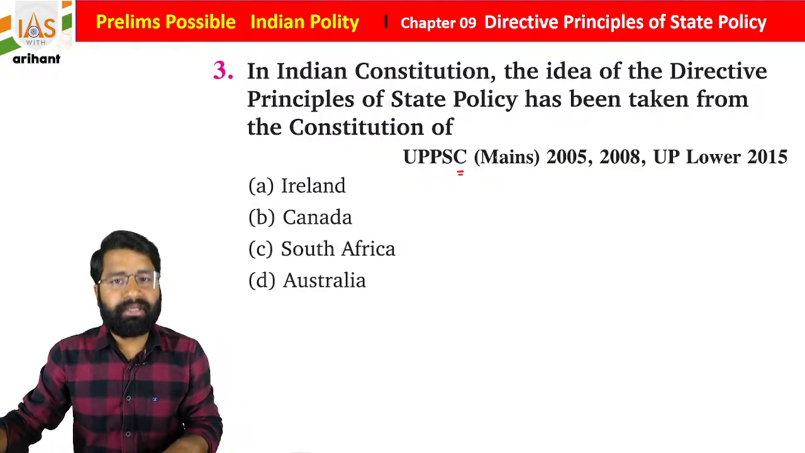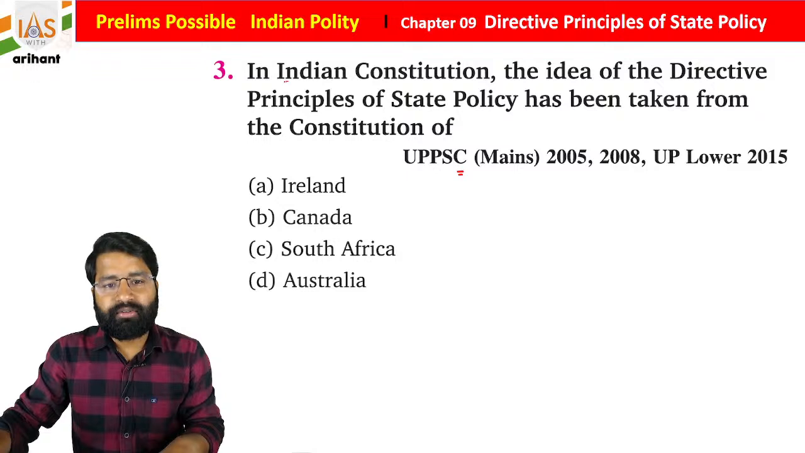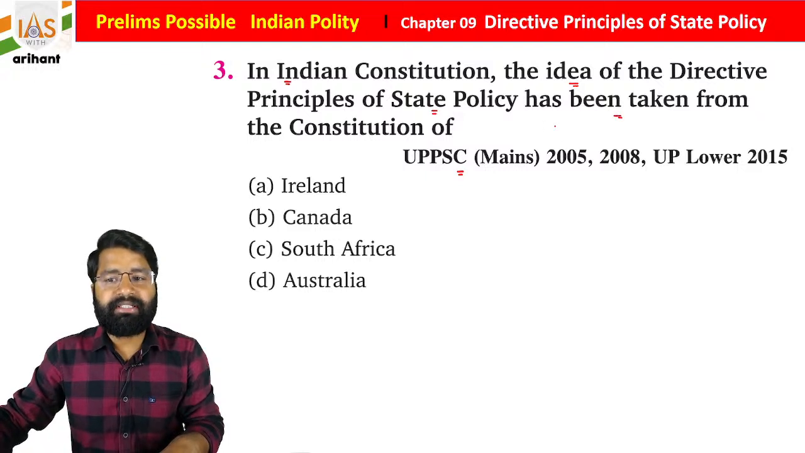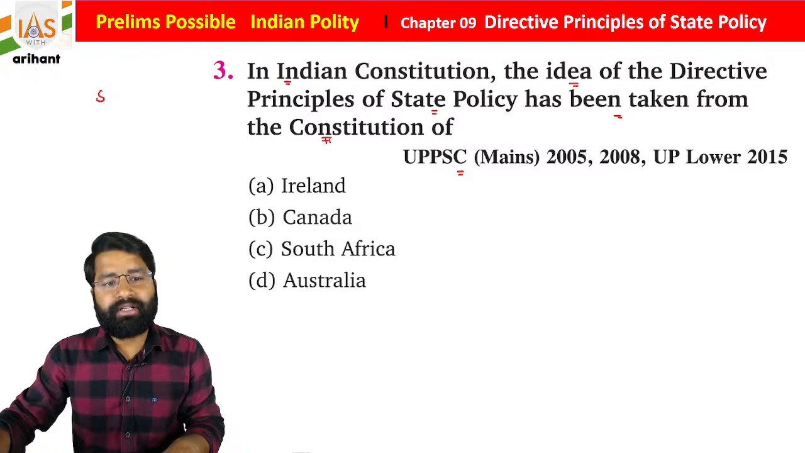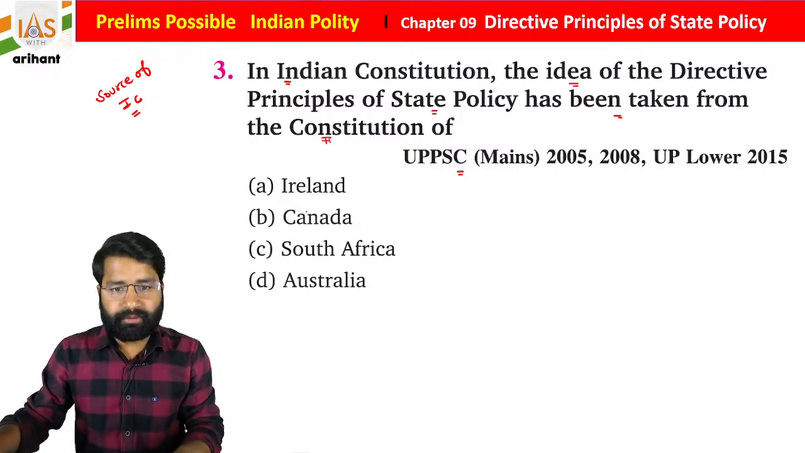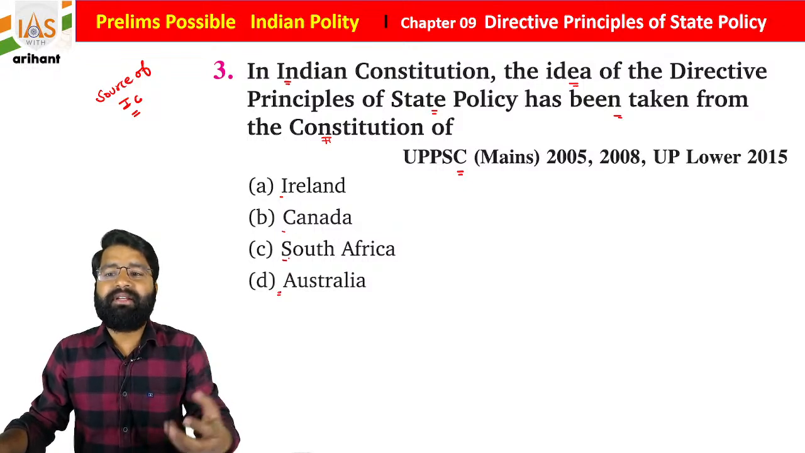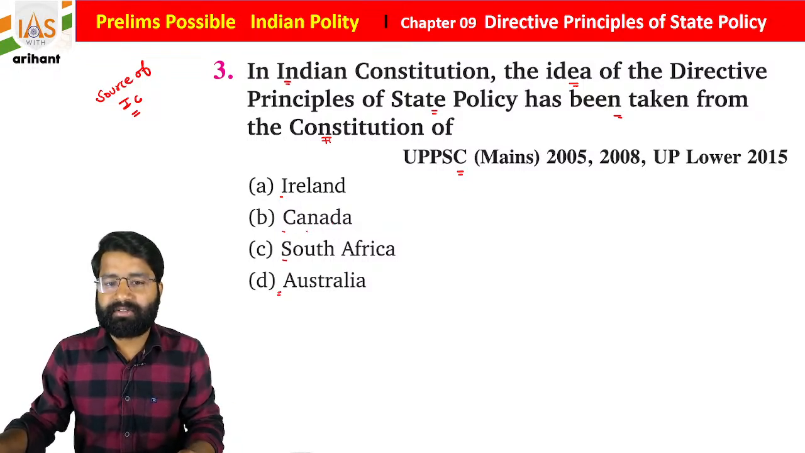It was in UP exams multiple times. In the Indian Constitution, the idea of directive principles of state policy has been taken from the Constitution of which country? Students, we already discussed the chapter on sources of the Indian Constitution. The options are Ireland, Canada, South Africa and Australia. So from where do we derive the directive principles of state policy?